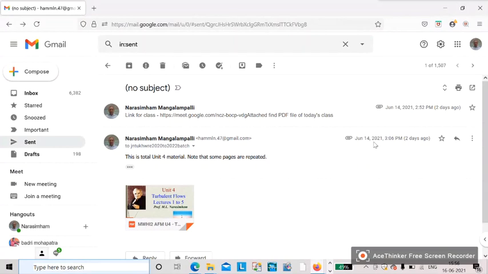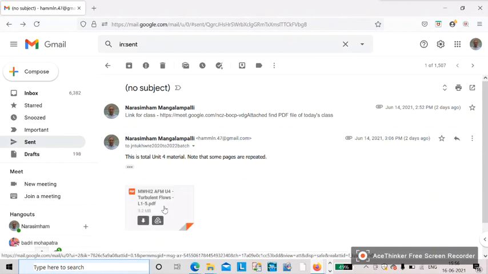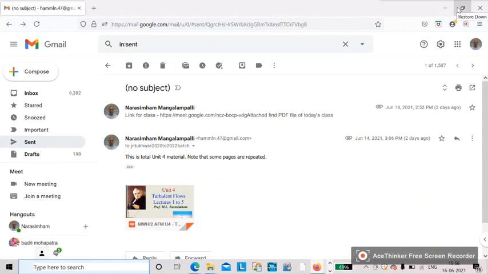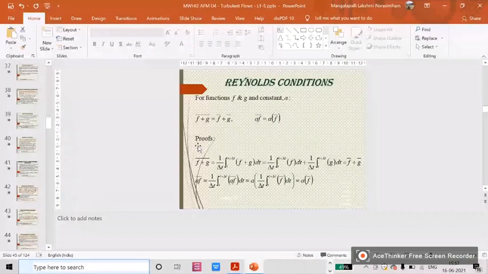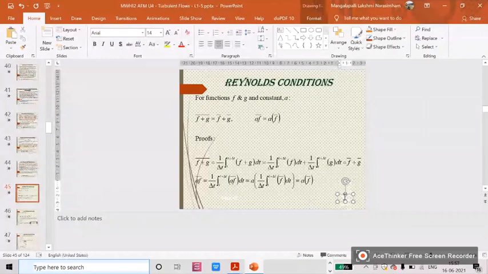See, on the 14th I have given the total unit 4 material. Note that some pages are repeated. So in that particular file, it is there. Day before yesterday, I sent it. Got it, all of you? Yes, sir. Okay, work it out. Meanwhile, I'll return back.